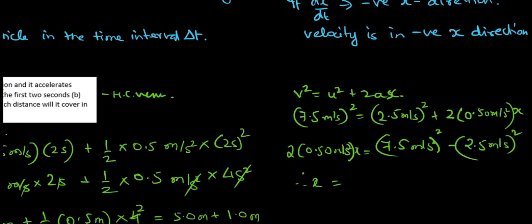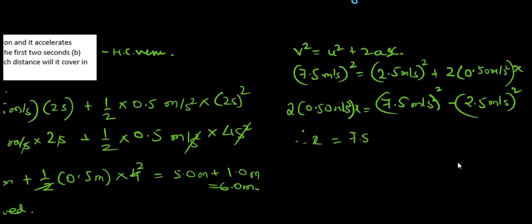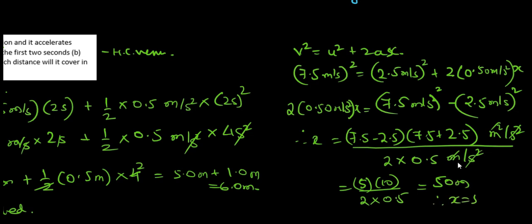Therefore x will be equal to, using a square minus b square, 7.5 minus 2.5 into 7.5 plus 2.5, meter square per second square, upon 2 into 0.5 meter per second square. The units cancel. So 7.5 minus 2.5 is 5, and this will be 10. 2 into 0.5 is obviously 1. So this gives you 50 meters. The distance traveled will be 50 meters.